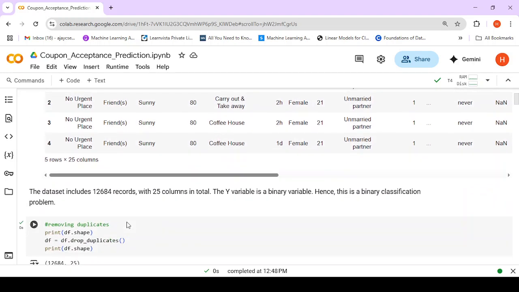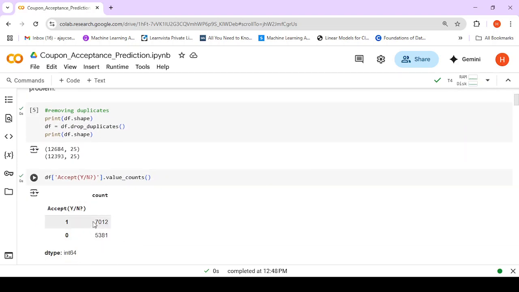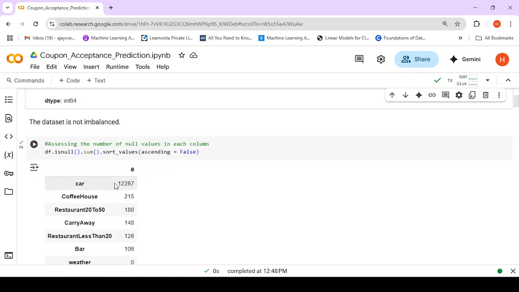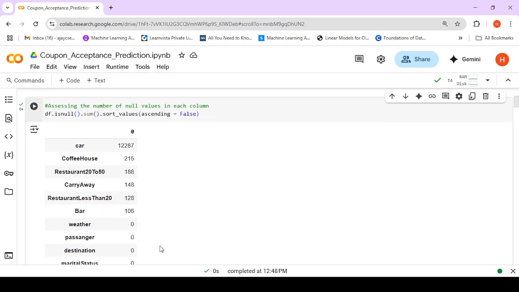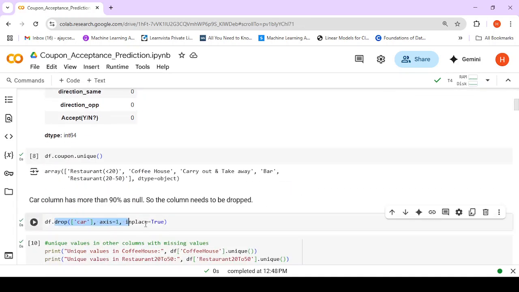So this is df.head. Now once we drop the duplicate records, we get 12393 records with 25 columns. There are 7012 records for accepting and 5381 records of not accepting, indicating that the data is balanced. The null values are more, as we can see, in car, and then coffee house, restaurant 20 to 50, carry away, restaurant less than 20, and bar. So these have some number of null values, but a lot of null values are seen in car, and so we go ahead dropping this particular column.